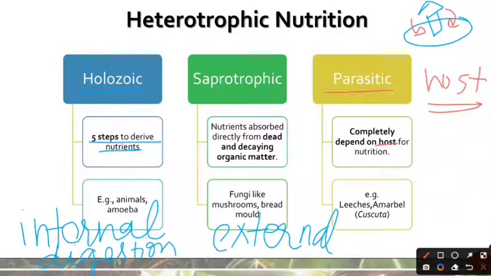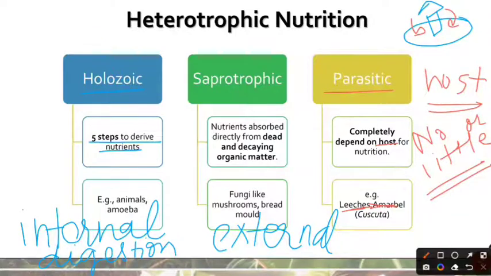Therefore, in parasites, there is no or little digestion of food, because they don't need to digest food. They are simply absorbing digested food from their host organism. Now we can have parasitic plants, we can also have parasitic animals. So leeches and ticks and mites, they are all parasitic animals, whereas amarbel, which is also known as cuscuta, is